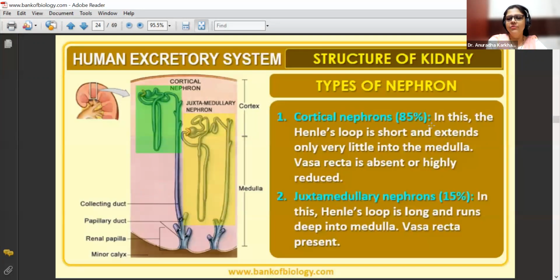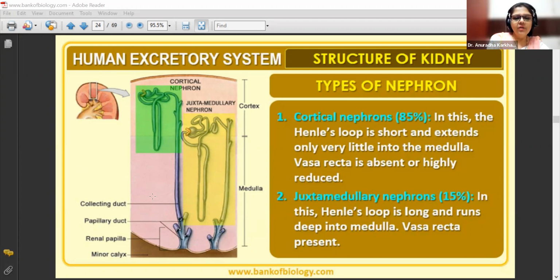Well, then we come to what are the two types of nephrons. So we have got two types of nephron: cortical nephron and juxtamedullary nephron. So what is the difference between them? See, cortical nephrons, which are almost 85% of the nephrons. In this, the Henle's loop is short and extends only very little into the medulla. Vasa recta is absent or highly reduced. On the other hand, the second one is the juxtamedullary nephrons, which are only 15% of the total nephrons. In this, Henle's loop is long, runs deep into the medulla, and vasa recta is present.